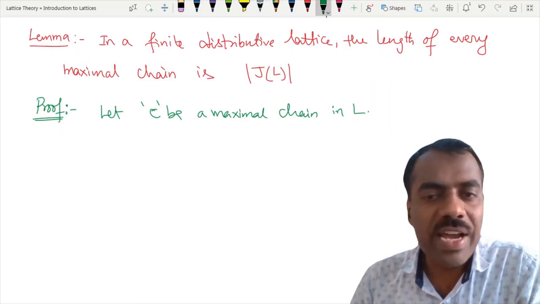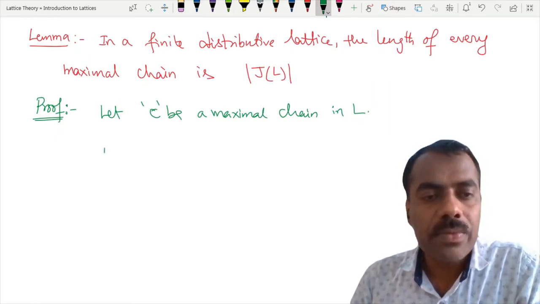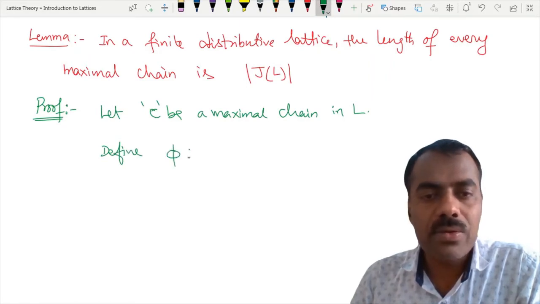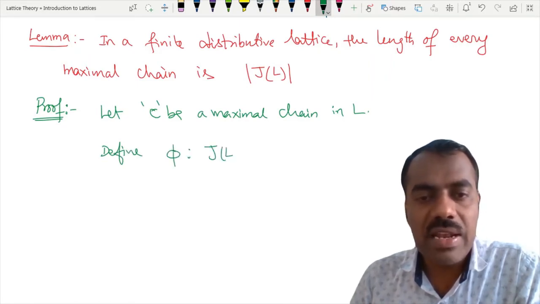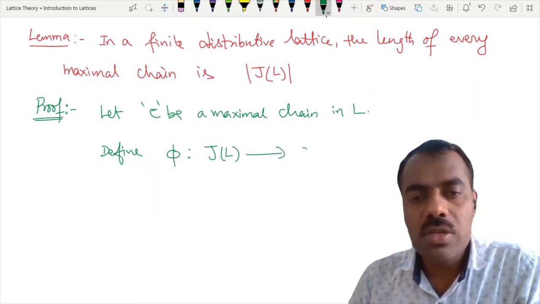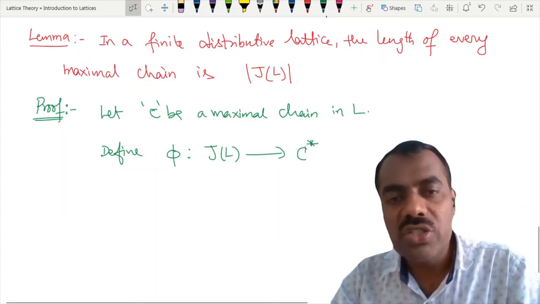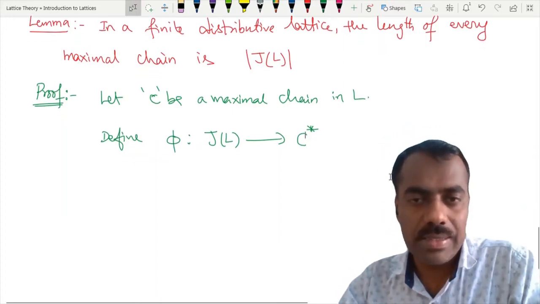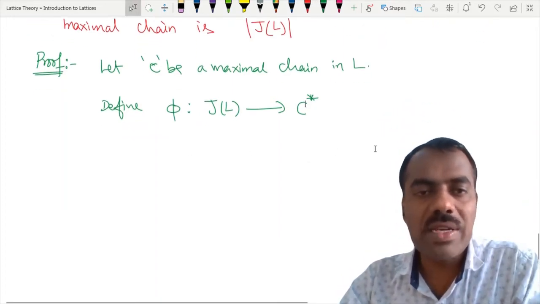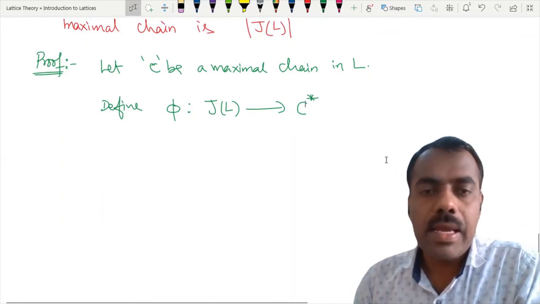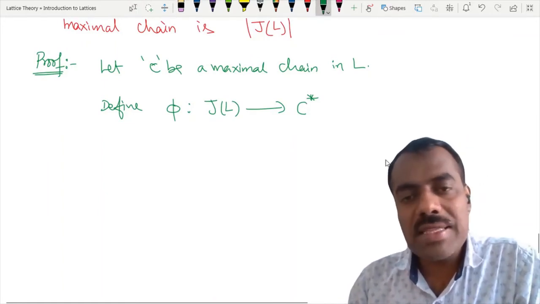We'll try to define a map phi from this J(L) to C star. C star means other than the zero element, all non-zero elements of that chain, and we'll try to show that this map is bijective.